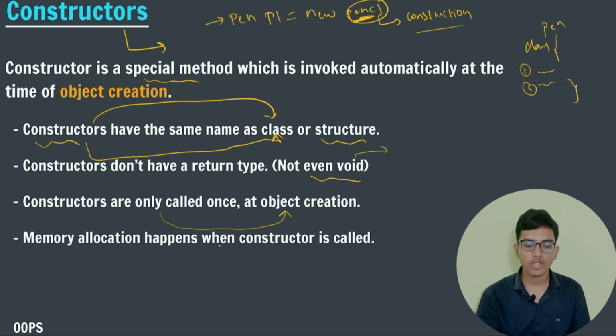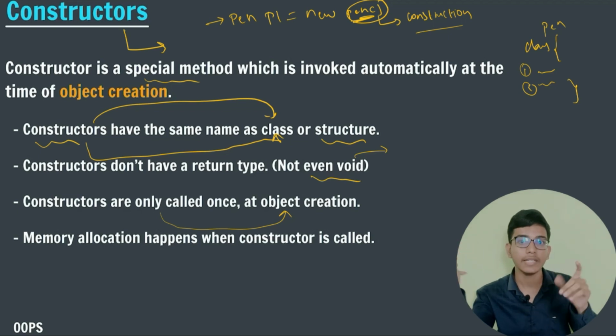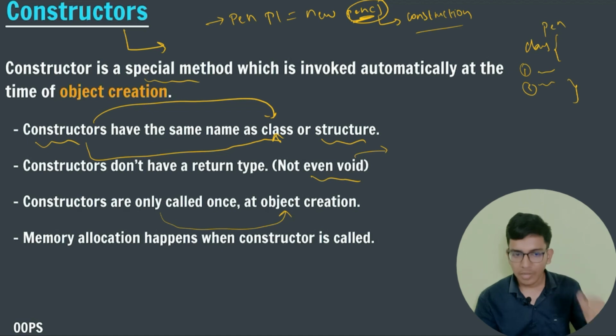After that, memory allocation happens. Remember I told you that a class doesn't hold any memory. When we create the object, only then is the memory allocated. Similarly, when the constructor is called, only then is the object's memory formed.